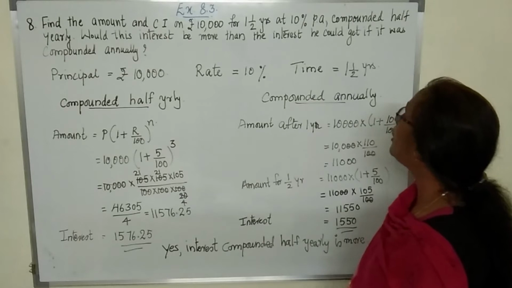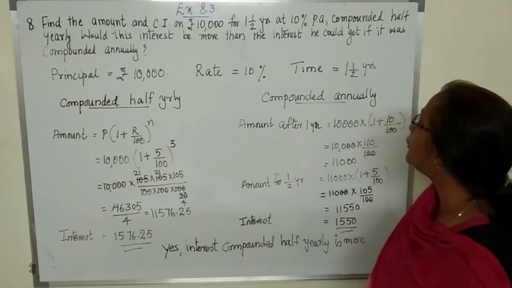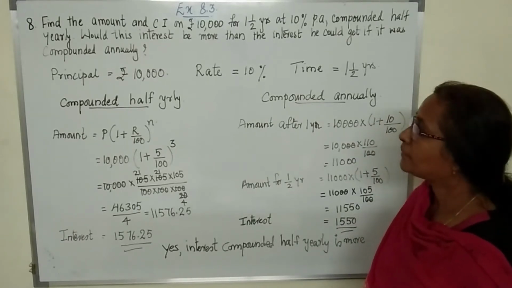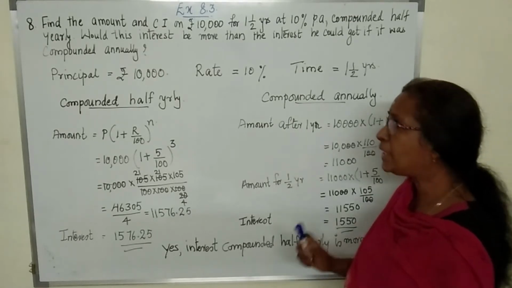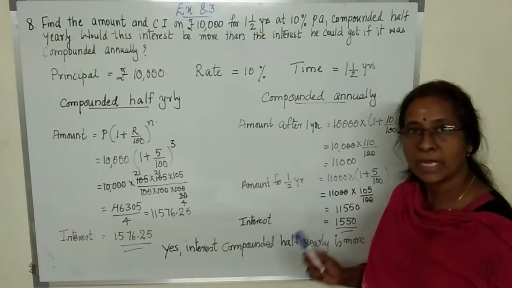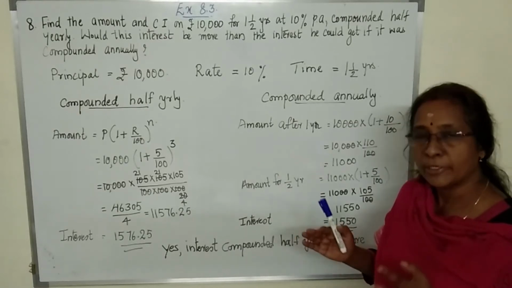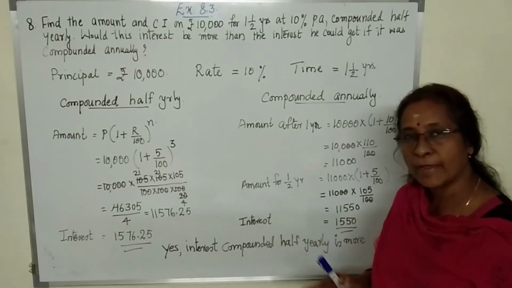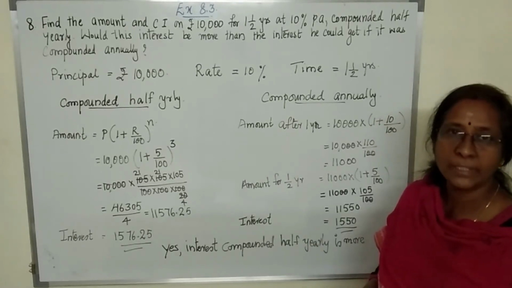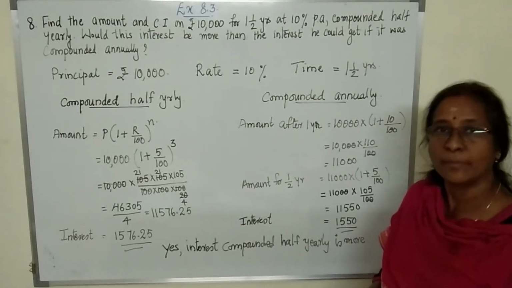The next question is, find the amount and compound interest on rupees 10,000 for 1.5 years at 10% per annum compounded half yearly. Would this interest be more than the interest he could get if it was compounded annually? What is given? A particular amount for a particular rate of interest for 1.5 years compounded half yearly. So what will be the interest we get when it is compounded half yearly, and what will be the interest we get when it is compounded yearly? And we are asked to find out which interest will be more.